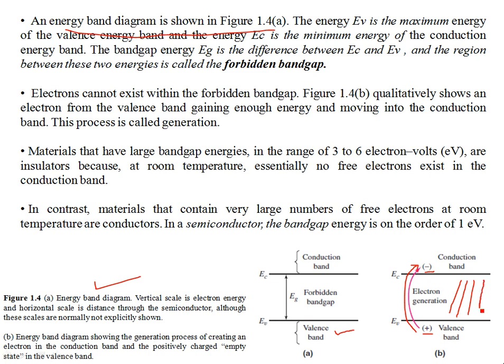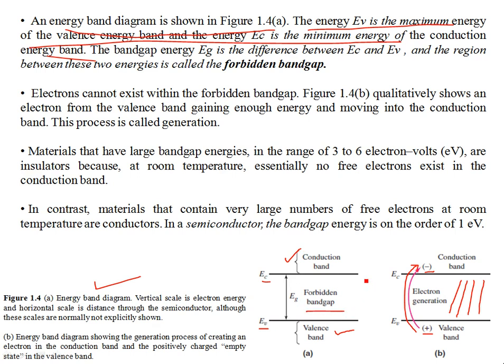Unless they get enough thermal energy to break free from the covalent bonds, they cannot become free in the conduction band and start conducting. So the energy EV is the maximum energy of the valence energy band, and EC is the minimum energy of the conduction band. Over here you see EV is the valence band energy, EC is the conduction band energy, and the difference is the forbidden gap.